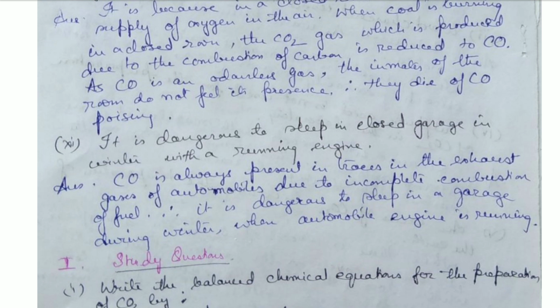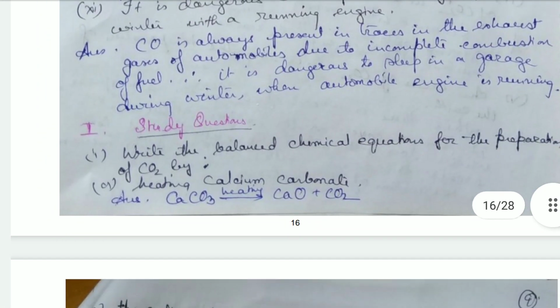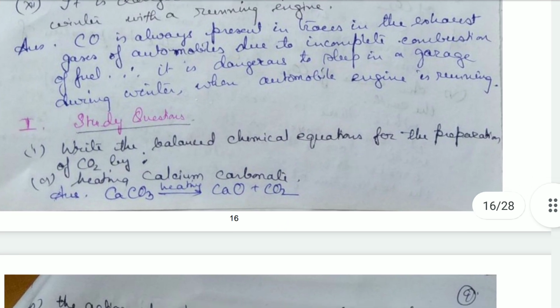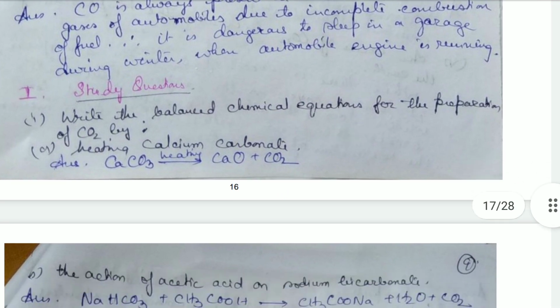So it will be dangerous for a person to sleep, because carbon monoxide will be produced, carbon dioxide will be converted to carbon monoxide, and that can lead to poisoning. It can be fatal also.